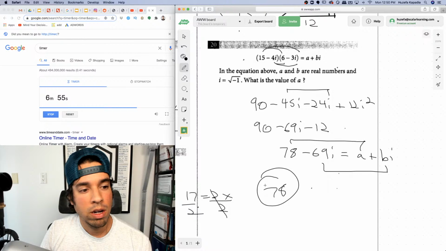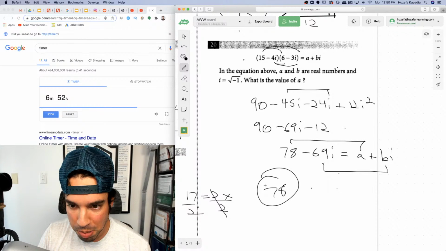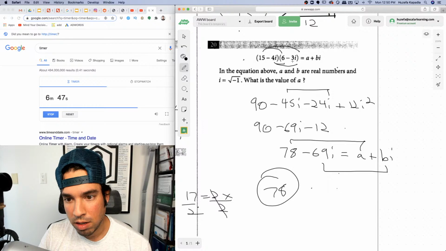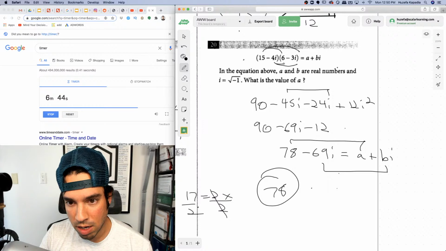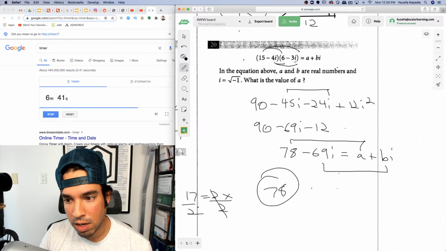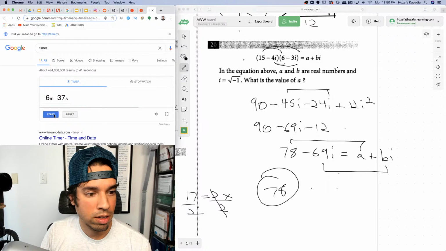And we are done. About 7 minutes to spare. Let me just make sure I didn't make any mistakes. 90, -45, -24, that's -69i, and then positive 12i squared, which is minus 12. Okay, I feel confident. We're going to stop the clock and go ahead and check the answers.